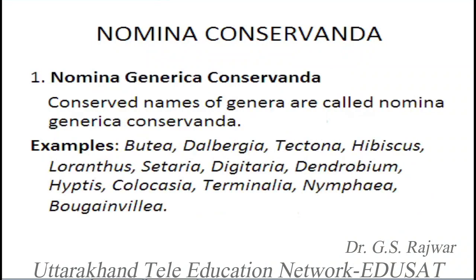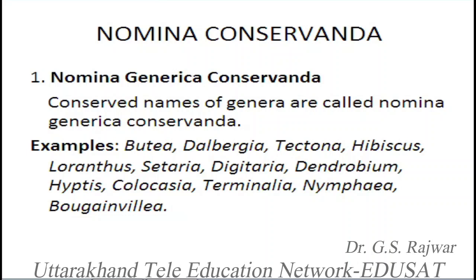Similarly, we have the conserved names of genera, which are called nomina generica conservanda. Many genera have been conserved. To avoid the confusion of changing names, which happens many times, and the continuous change of a genus which was in use for a very long time, it should be given protection against change. The botanical code gives them this protection so that confusion does not arise in future. There are so many genera in the nomina generica conservanda list.